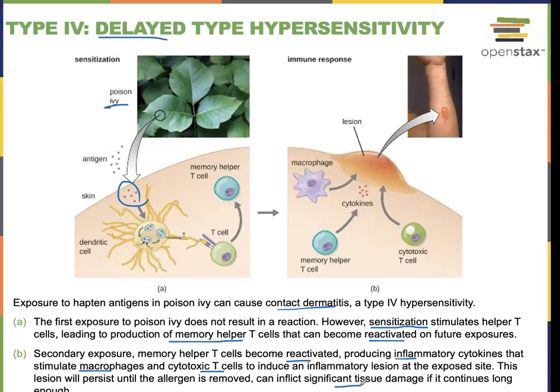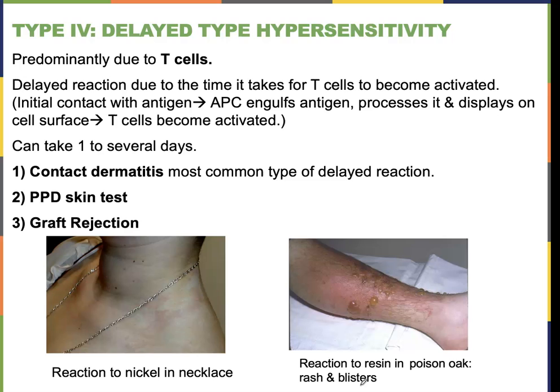If you do get in contact with poison oak, you want to wash your skin immediately with soap and water and just hope for the best that you got it all off your body, because that's what's going to cause the reaction. And this here is poison oak. Not fun. I've had it a couple times. Very, very itchy. Blistering does happen.